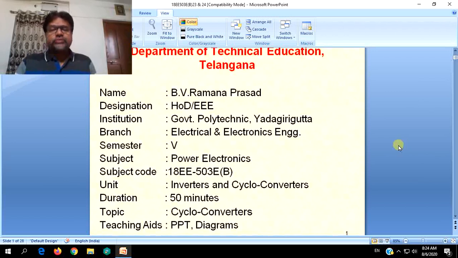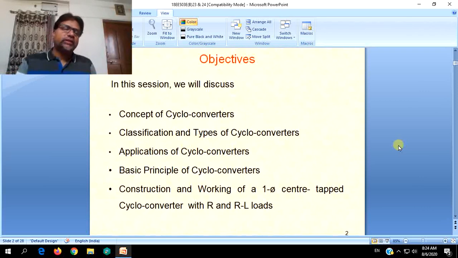Coming to this session, it is the continuation topic, that is cycloconverters, but actually this topic is not a continuation of inverters.